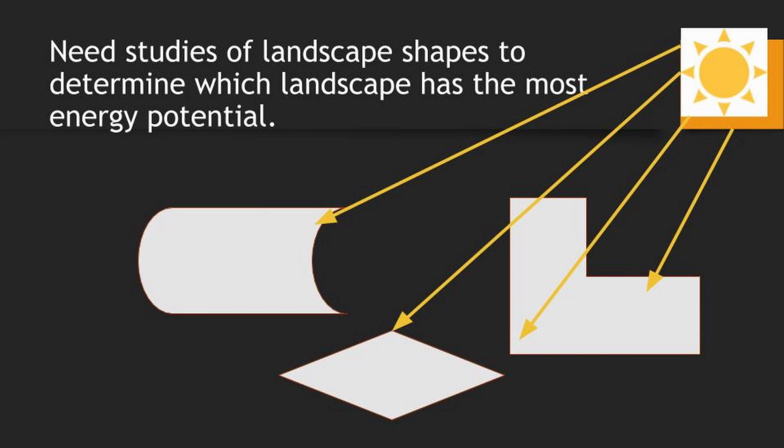These are studies of landscape shapes to determine which landscape has the most energy potential. So these are different shapes of landscapes, and then this is the sun rays hitting the landscape. Then through studies you need to determine which landscape has the most energy storage and most energy potential. The grid has some limitations. It has limits on how much energy it's able to get locally.